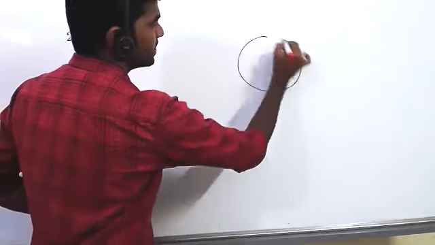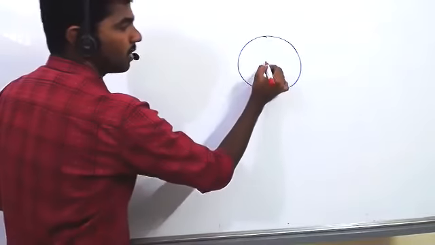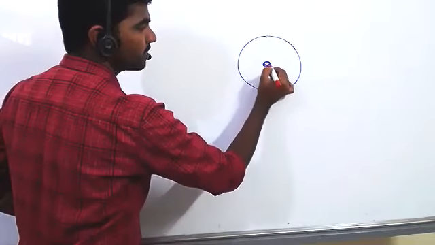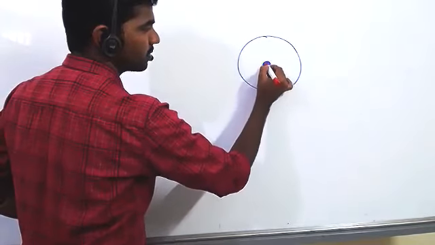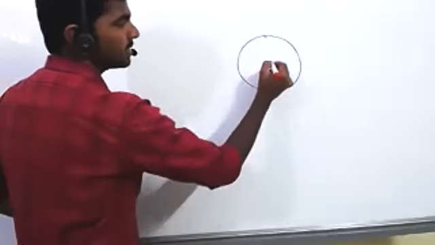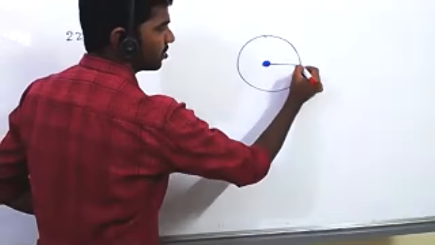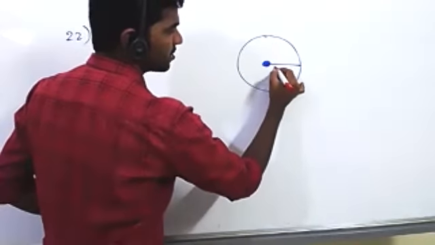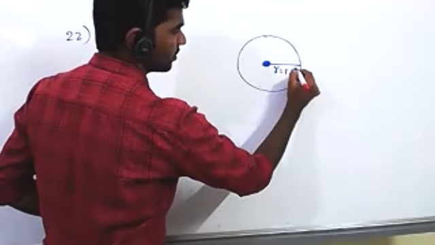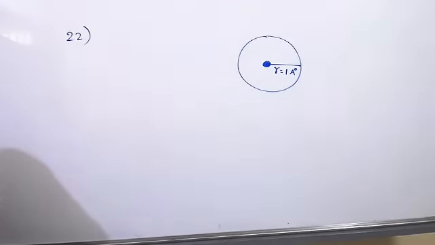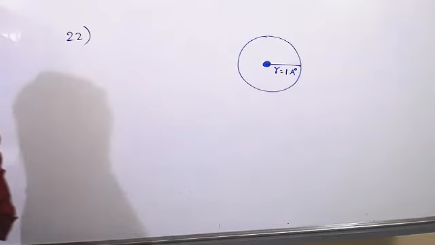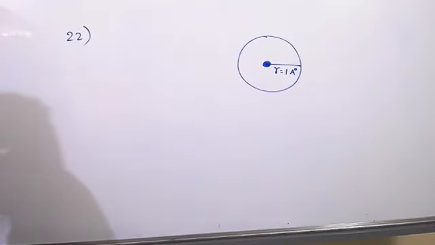So here the atom is in spherical shape, and the nucleus is also spherical. Here the radius of the atom is given. So radius R is equal to 1 angstrom. First listen to what the question is and what we have to calculate.